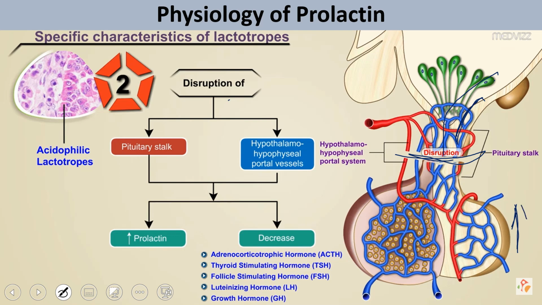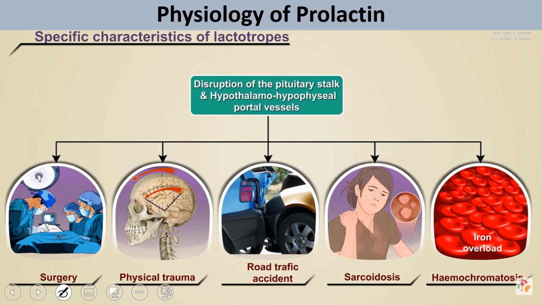So with disruption of the pituitary stalk or hypothalamic hypophyseal portal vessels, if these do not work, meaning the blood circulation carrying the dopamine fails, then prolactin secretion will go up, and the hormones that prolactin normally regulates will decrease. So this is different from the other endocrine glands. The hypothalamus negatively regulates lactotropes, and lactotropes do not follow the normal hypothalamic pituitary axis.